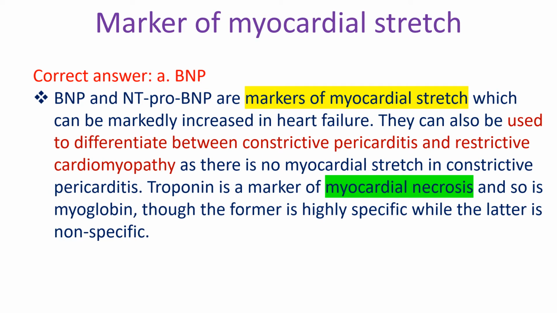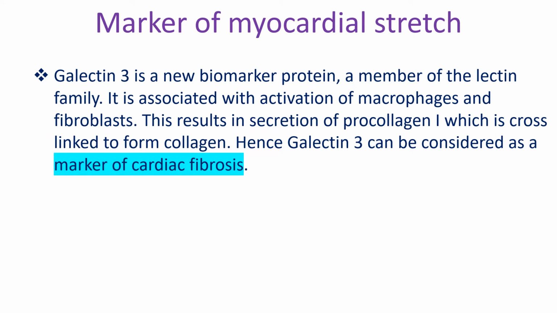They can also be used to differentiate between constrictive pericarditis and restrictive cardiomyopathy, as there is no myocardial stretch in constrictive pericarditis. Troponin is a marker of myocardial necrosis, and so is myoglobin, though the former is highly specific while the latter is non-specific. Galectin 3 is a new biomarker protein, a member of the lectin family.